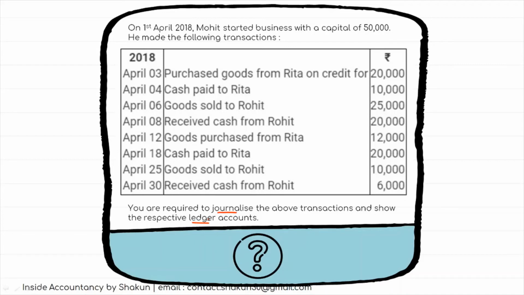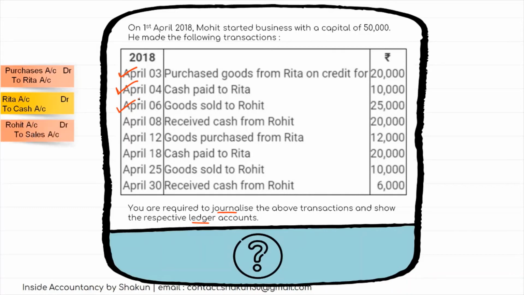So what is the first transaction? The first transaction is purchased goods from Rita on credit. Simple, goods are coming in, so purchase account should be debited, and Rita is the giver, so Rita account should be credited. Second entry is cash paid to Rita. Now Rita is the receiver, so Rita should be debited, and cash is going out, so cash should be credited. Next entry is April 6th, goods sold to Rohit. Now Rohit personal account is the receiver, so Rohit should be debited, and to sales because goods are going out.